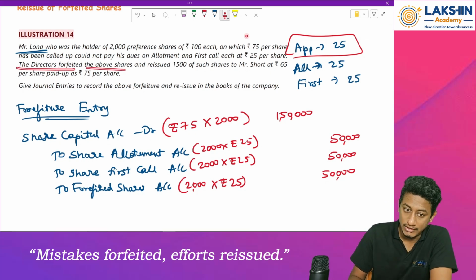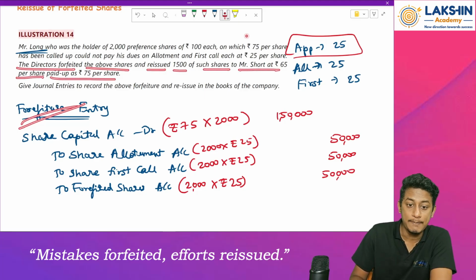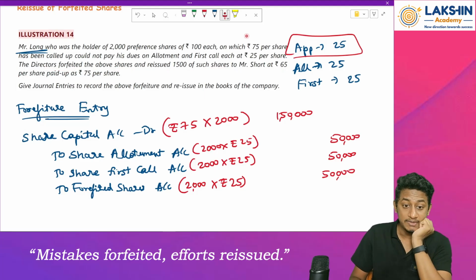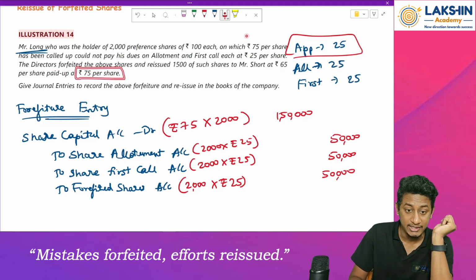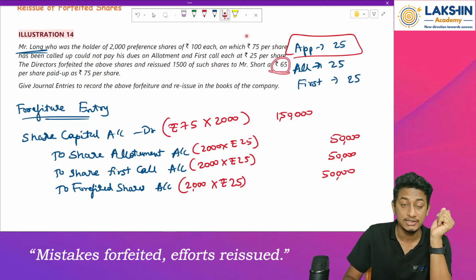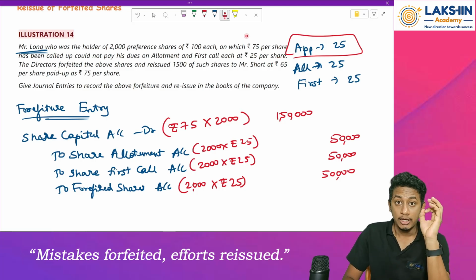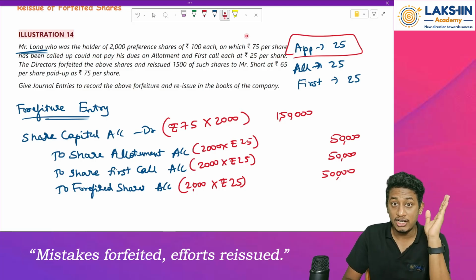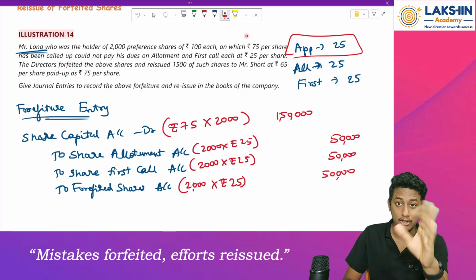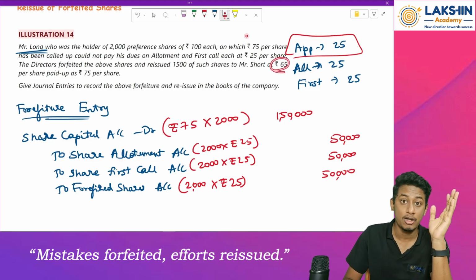So directors forfeited the above shares. We have passed the entry. And reissued 1,500 of such shares to Mr. Short at rupees 65 per share, paid up as rupees 75. So that means the shares worth rupees 75 have been issued at rupees 65. Has the company made a profit or loss on reissue? The company has made a loss on reissue.